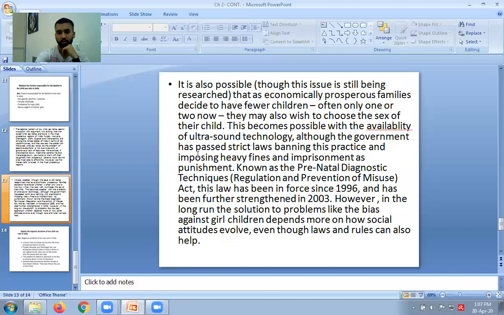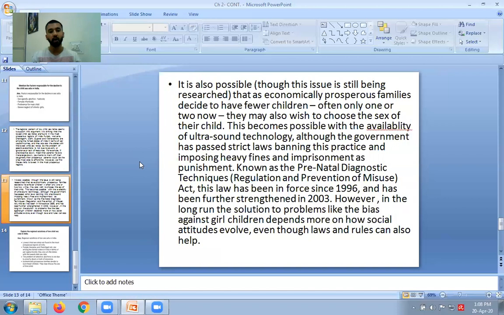Remember that there are certain strict laws formed by the government regarding these abortions. People have to pay fines. If they go for abortions, there is a provision of imprisonment also.